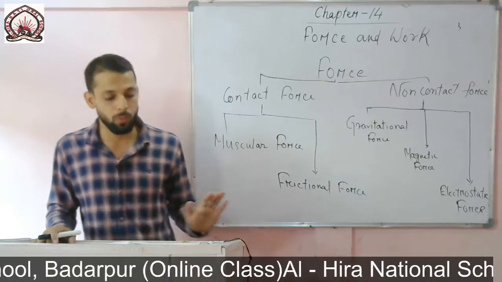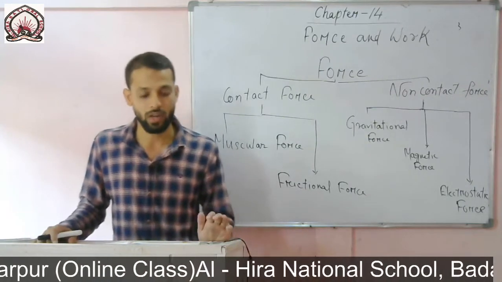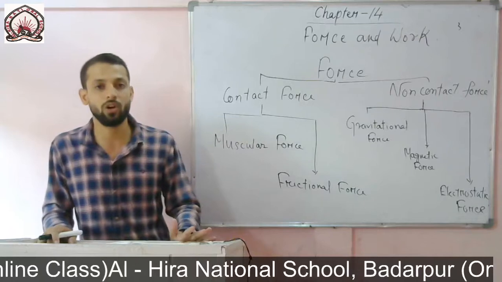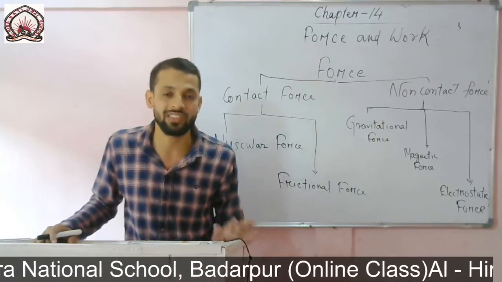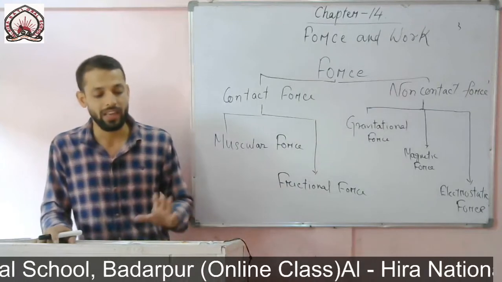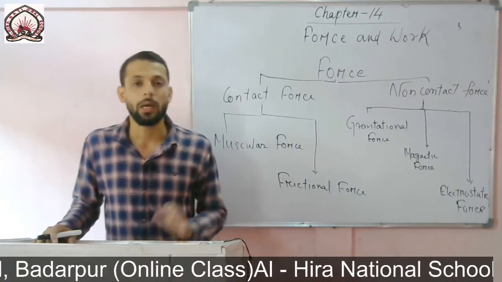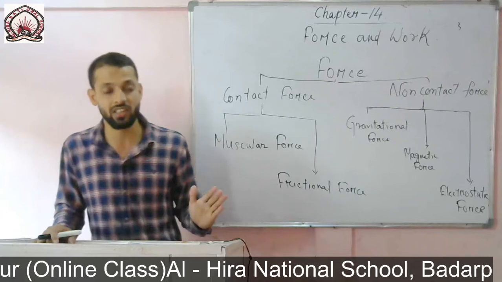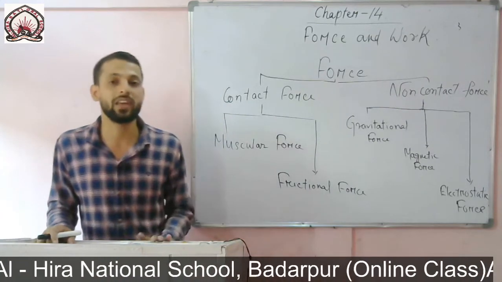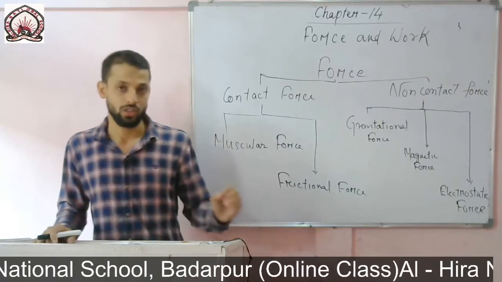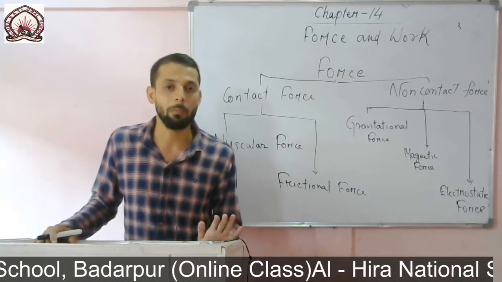If we push the box, it will travel some distance, and again it will stop. What makes it stop? It is frictional force which makes the box stop after some movement.